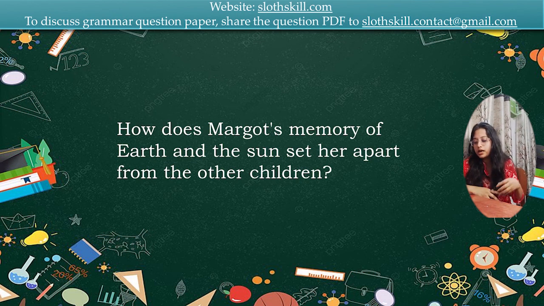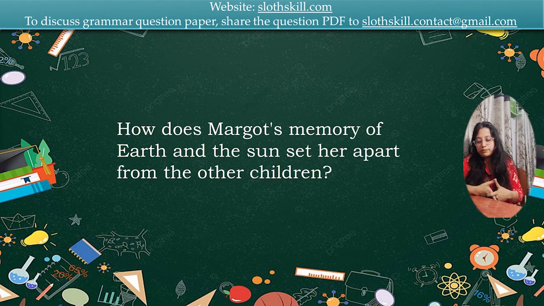What are we supposed to write? Margaret's memory of Earth and the sun makes her different from the other children who have lived on Venus all their lives, and who saw the sun when they were just 2 years old. They do not remember the sun very well because they had seen it at the age of 2, and for just a single hour, right? But her recollection of the sun creates a sense of longing and nostalgia, because she was in Ohio till the age of 4 and saw the sun for quite a number of hours in the day, right?